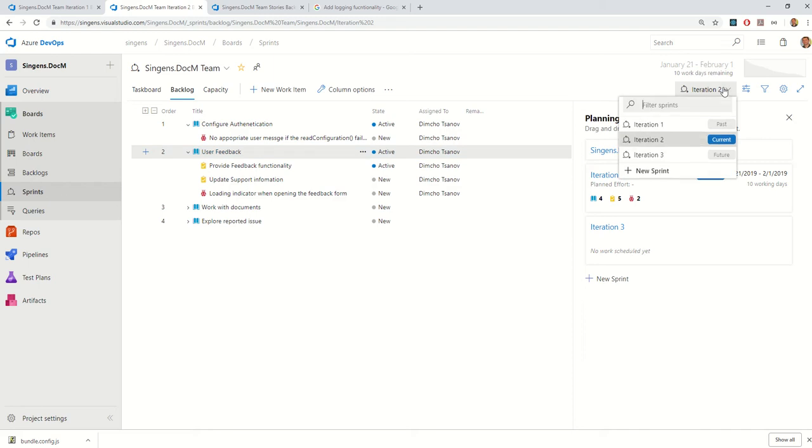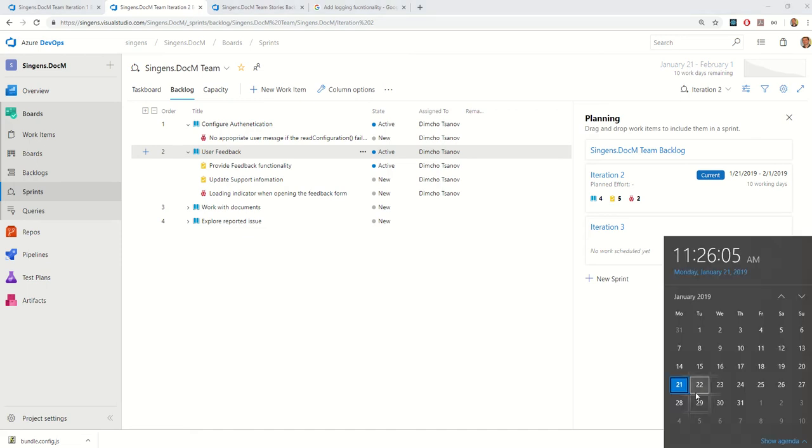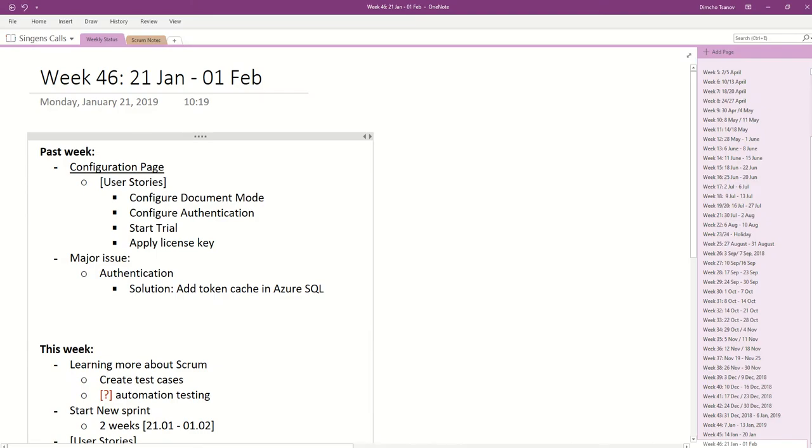And currently I'm starting my second sprint. This sprint will be from 21st January to 1st of February, so 10 days, 2 weeks. Today is the first day of my new sprint. In the previous sprint I achieved most of the stuff, and yes, I'm still learning Scrum, but definitely this helps me to organize myself.